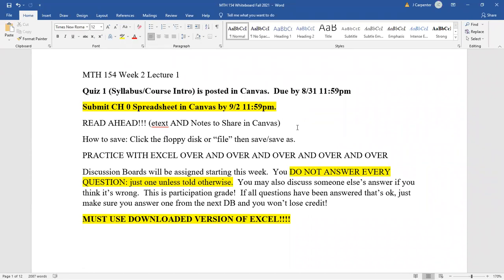I'm looking for charts to be accurate and well made. We'll start talking about discussion boards more next class, and then we'll get into chapter 1. So go ahead and read over section 1.1 in the e-text, read over the chapter 1 notes to share, at least 1.1 and 1.2, because we'll talk about 1.2 a little as well, honestly, but at least the 1.1 stuff.